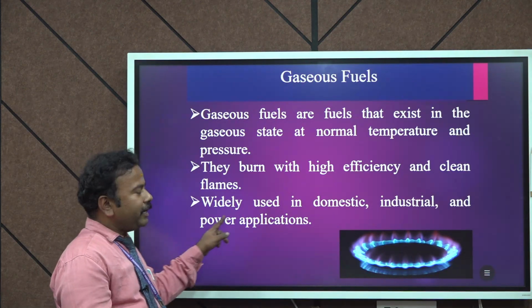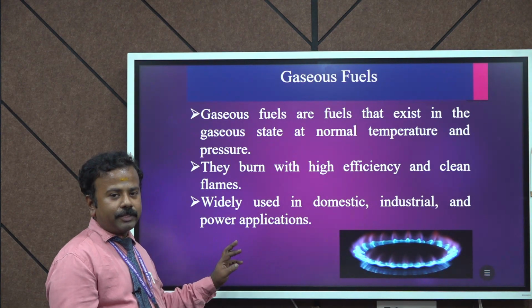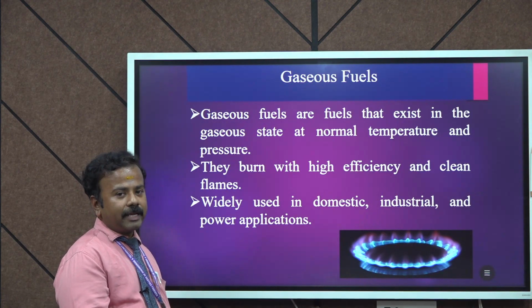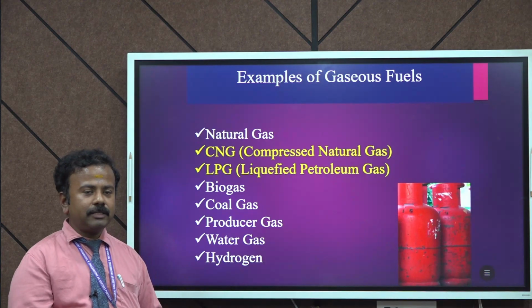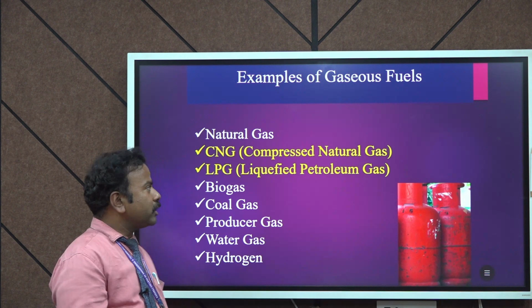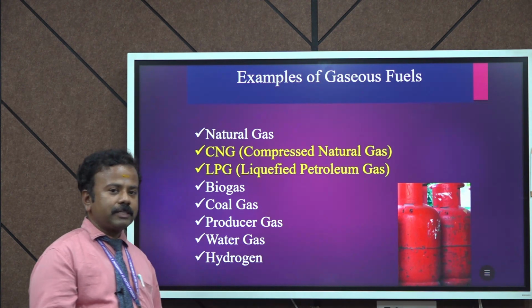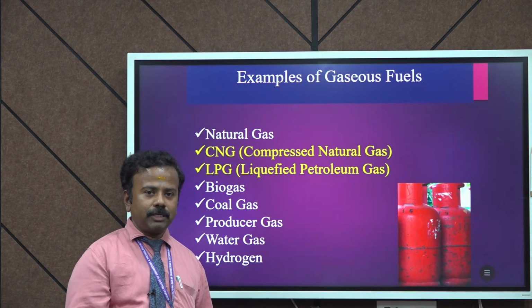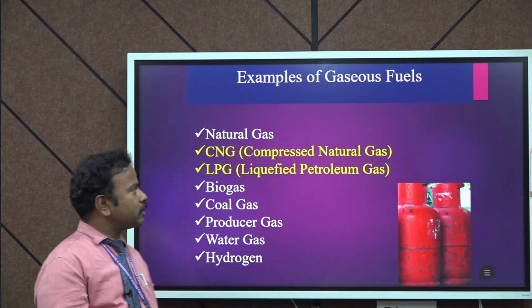We employ gaseous fuels in domestic purposes, industrial purposes and power applications. What are some examples of gaseous fuels? There are a number of gaseous fuels we are widely using. Number one is natural gas. Natural gas is nothing but methane gas. It is abundantly available in the delta regions and in coastal areas.